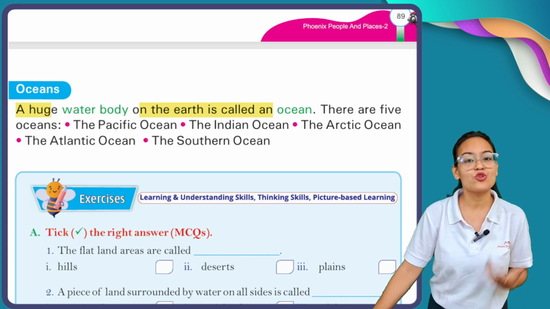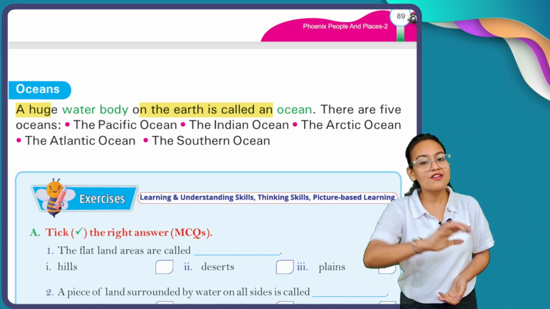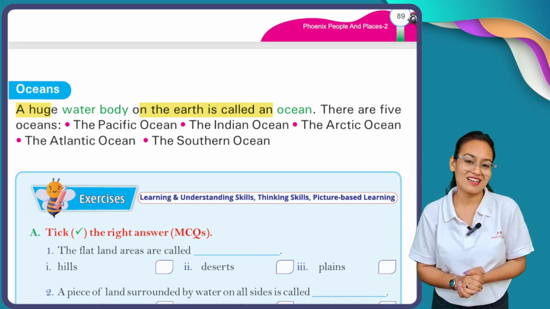Now here comes your work. You have to go thoroughly through this chapter and complete your exercise.